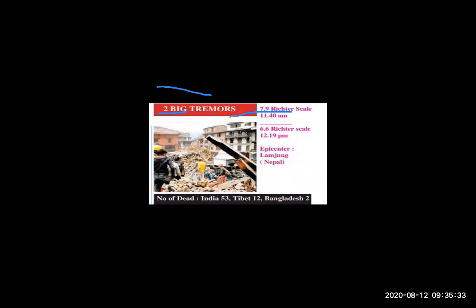The same thing happened in Nepal also. Look at this. A 7.9 Richter scale earthquake occurred at that time in Nepal. And because of this, what happened? Because of the earthquake in Nepal, some people were killed in Bangladesh also, and in India also.